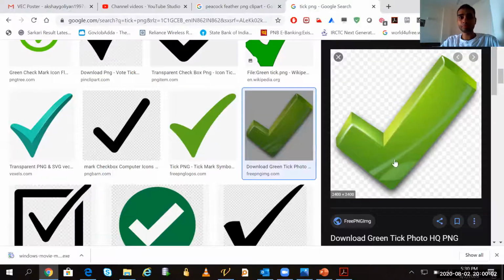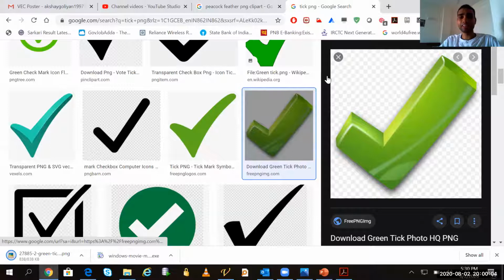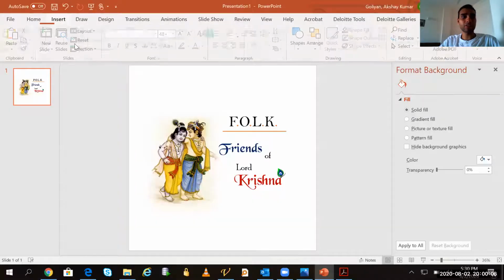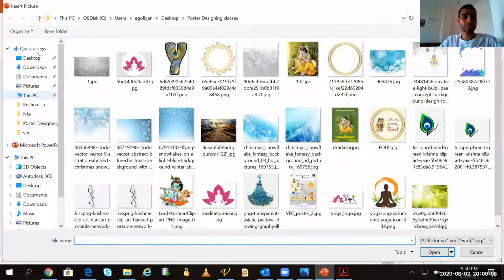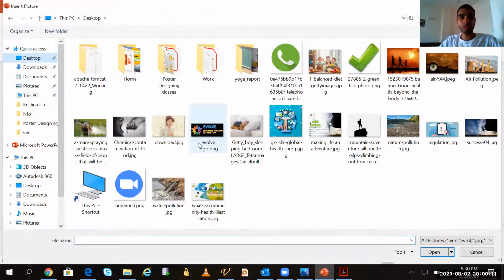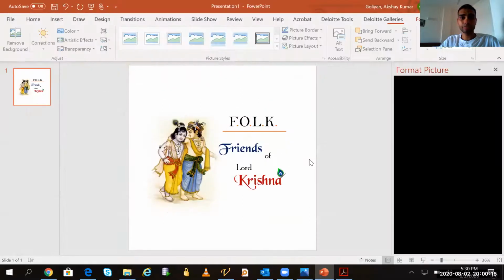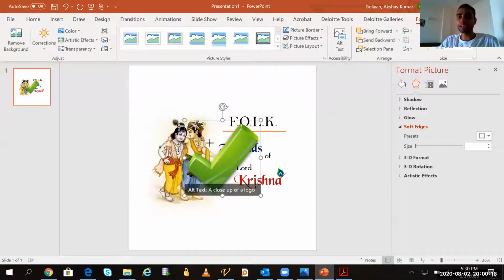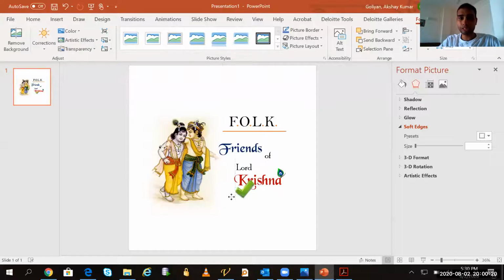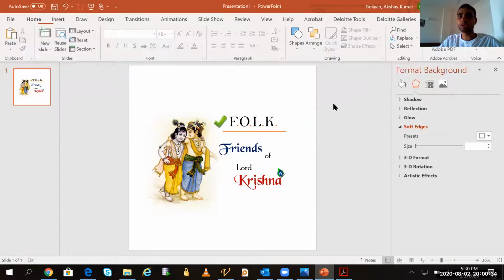And then I will simply go to my PPT and I will try to insert it. I will take from desktop. Here it is, project. Like that. So now I have taken, it has come directly in form of PNG. So I can click it and I can fit anywhere like that. And because it's a very small image now, it looks very beautiful. If I will put somewhere, let's say I'll put in front of folk like this. So it looks very beautiful, Proji.